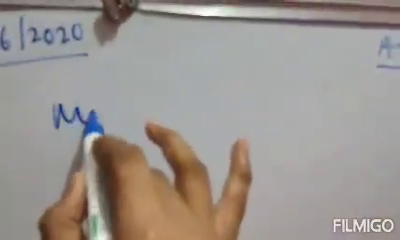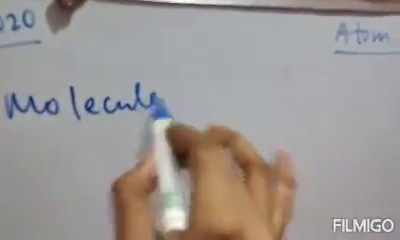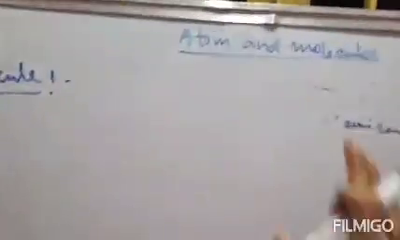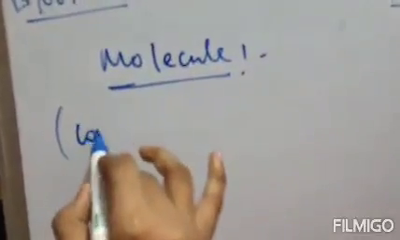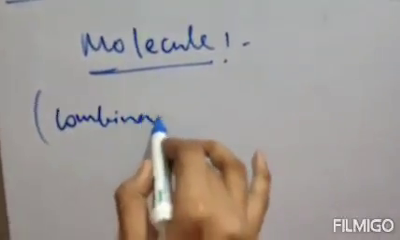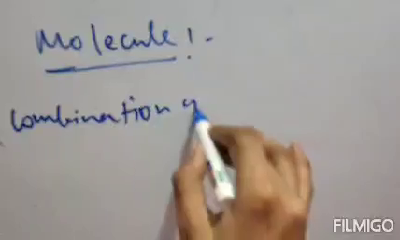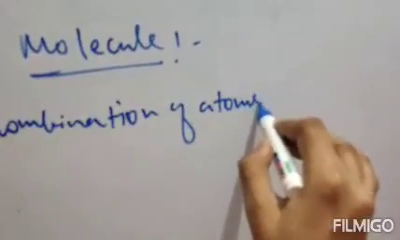Next one is molecule. Now molecule is the combination of atoms. That is, when two atoms or more than two atoms combine together, it forms a molecule. So molecule is actually the combination of atoms.